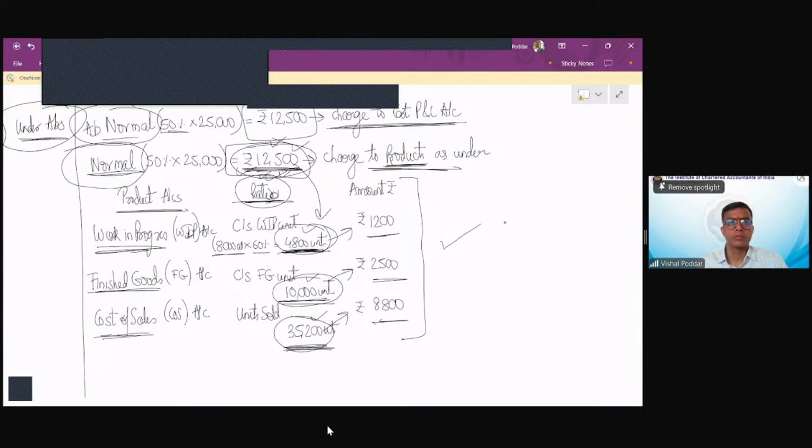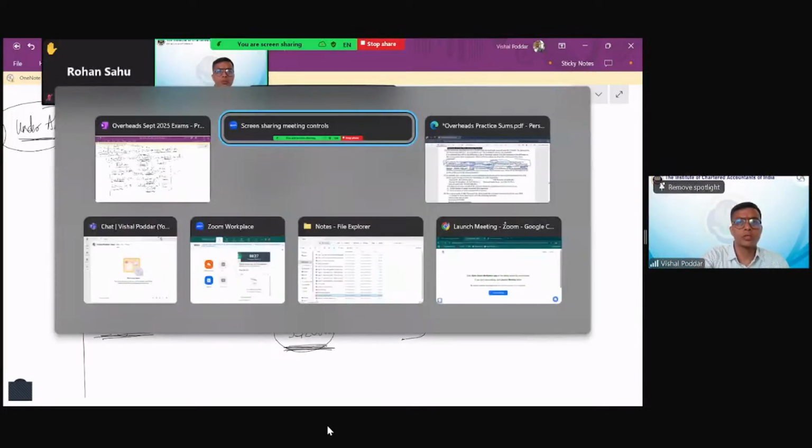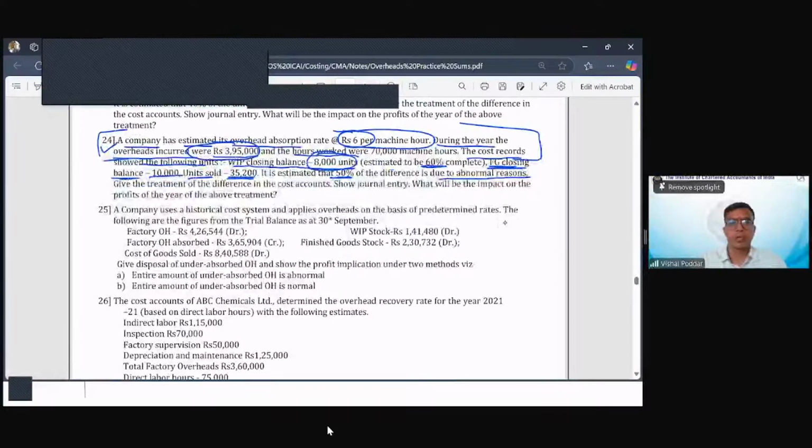So I hope students have understood the entire thing. Now, as I was explaining, in some question, they may give you the units, like here you are given closing units of WIP, closing units of finished goods, and also units sold. In some other sum, they will directly give you the values.